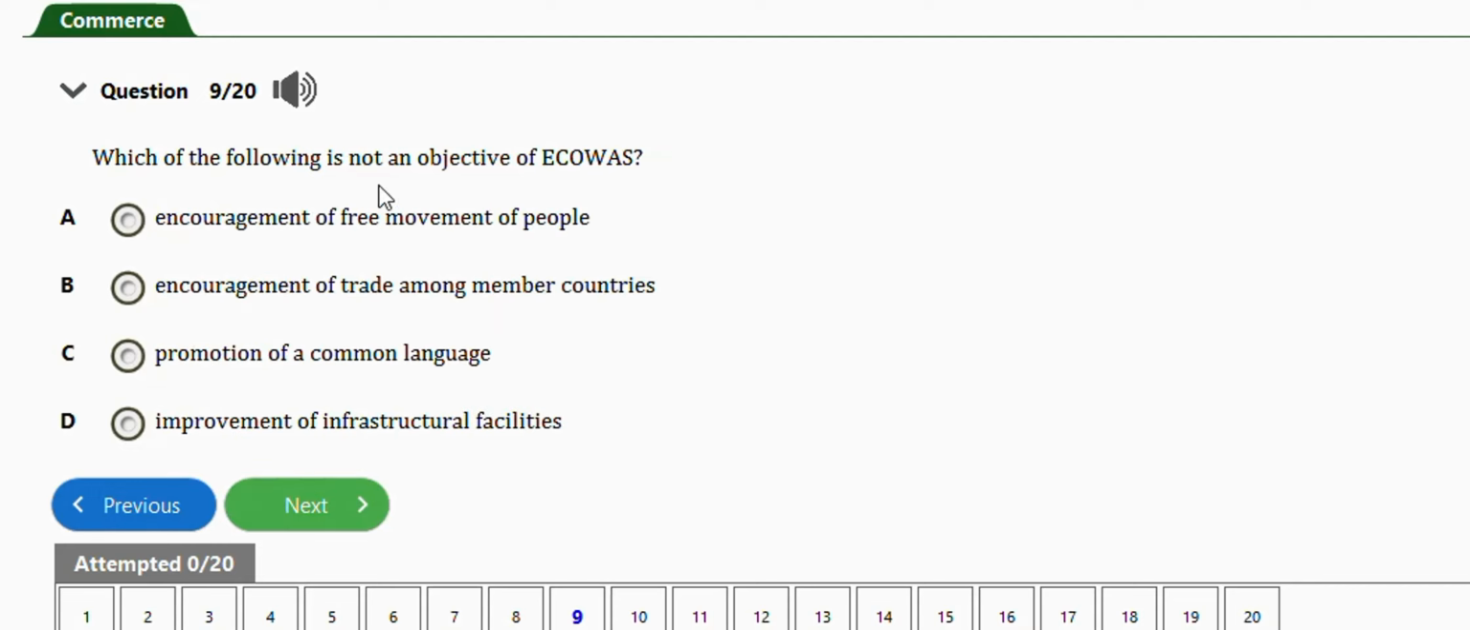Next question. It says which of the following is not an objective of ECOWAS? Encouragement of free movement of people, encouragement of trade among member countries, promotion of common language, improvement of infrastructure facilities. So the one that's not an objective is option C, promotion of common language.